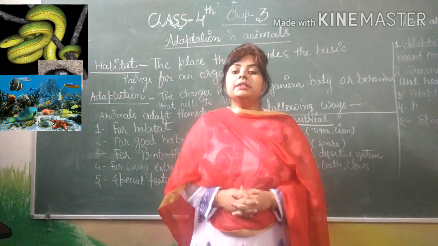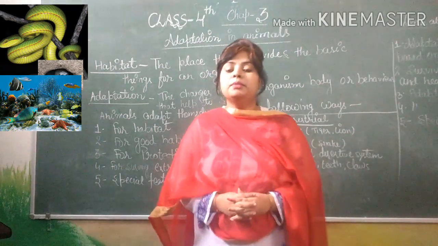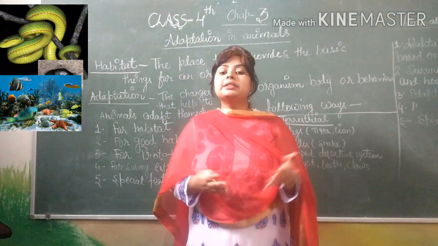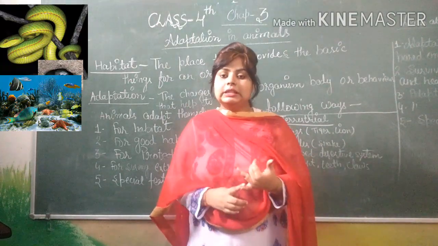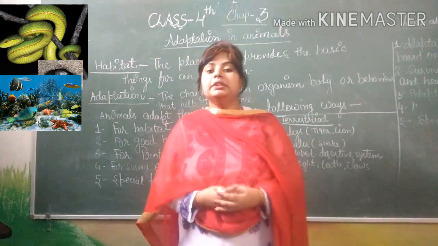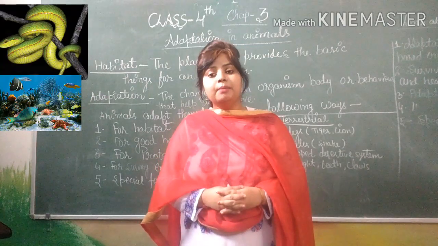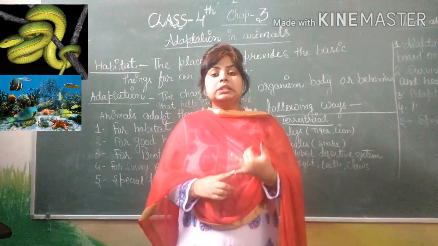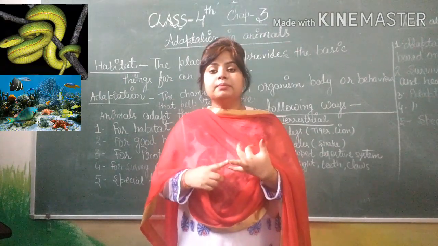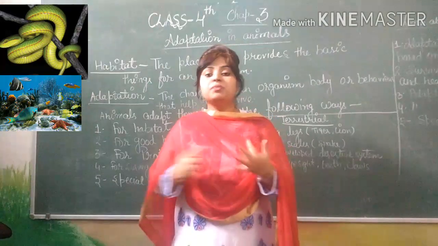Before starting this chapter, I want to tell you some important points from your last chapters. First, different types of animals are divided into three parts according to their eating habits: herbivorous, carnivorous, and omnivorous animals.